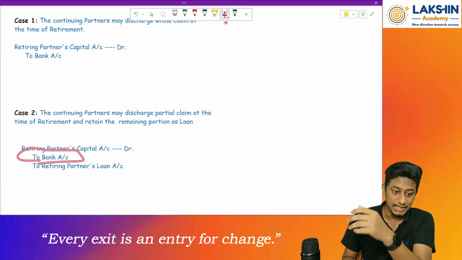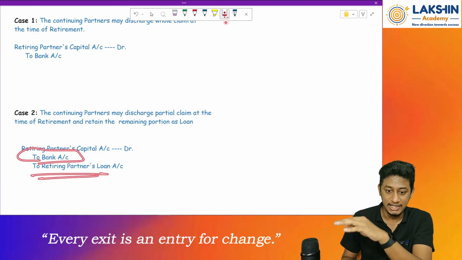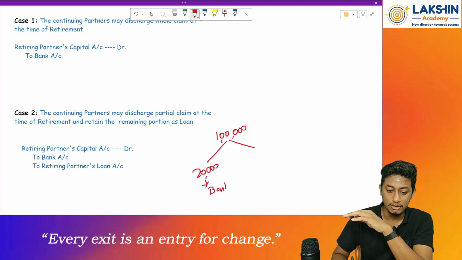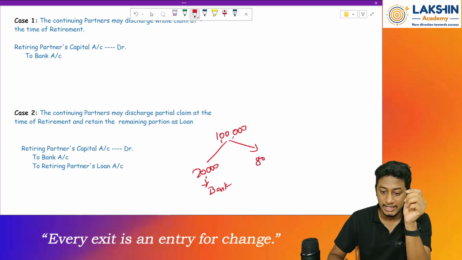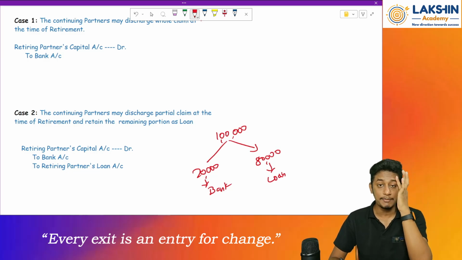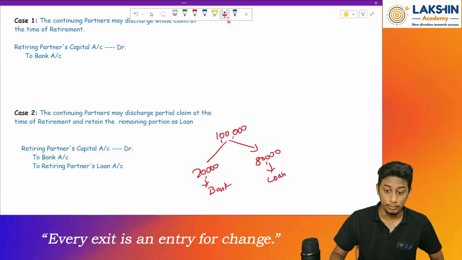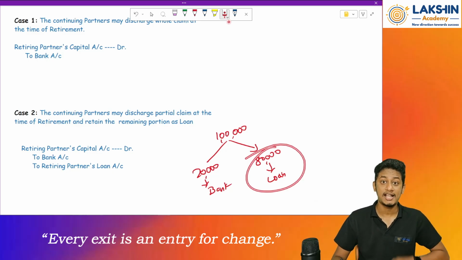Yes, then next, and whatever extra balance remains, let us say 1 lakh was the balance payable to Krishna. Out of this, 20,000 has been paid through what? Through bank account. So the remaining amount of rupees 80,000 will be taken to what? To my loan account, saying that this much amount is still pending to Krishna. So we don't have enough cash today to pay off this amount. So what we will do? We will transfer this to a loan account.